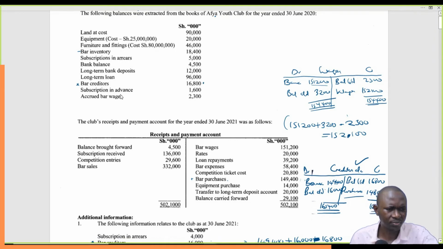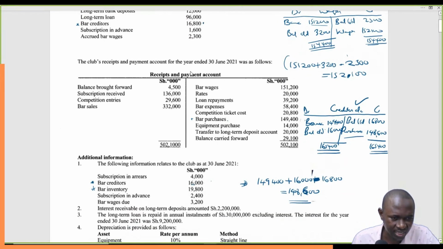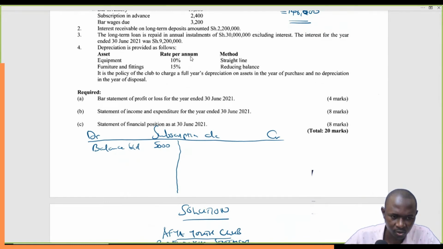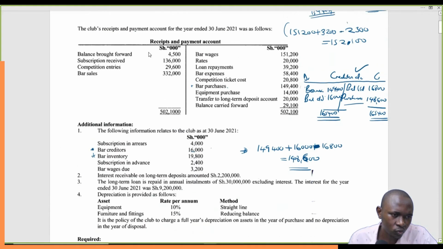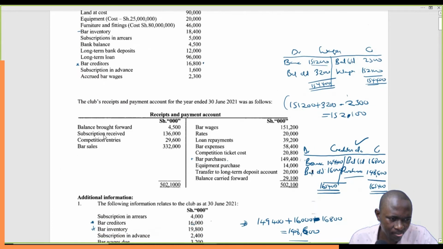So subscription in advance, since it's a liability, will be on the credit side, and we'll have 1,600 on the credit side, and we'll simply say balance brought down. This is an advance. How much? 1,600. And these are arrears. Balance brought down, these are arrears. 500.